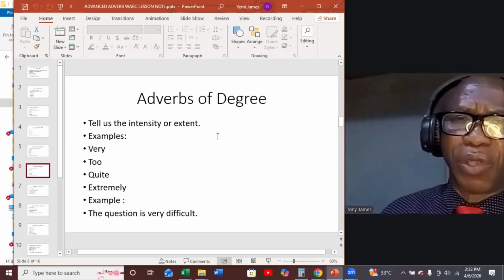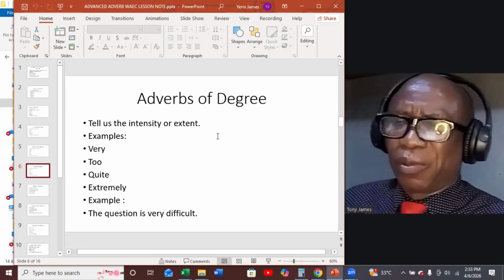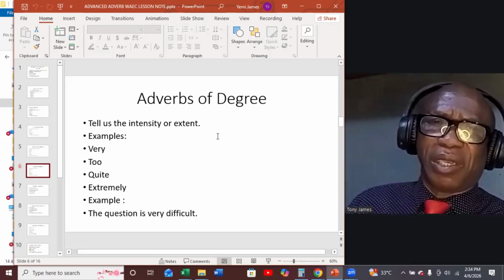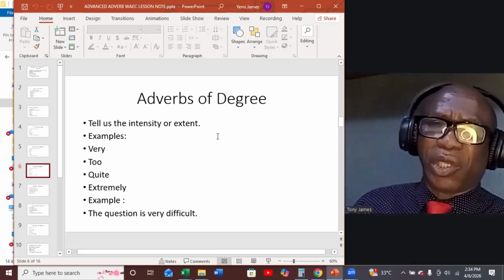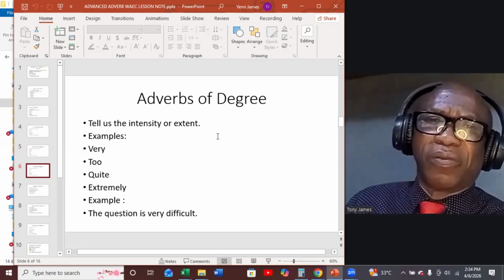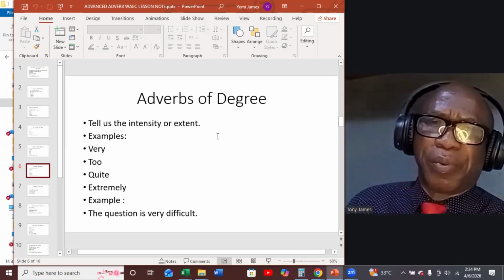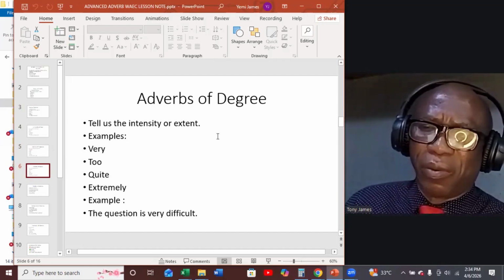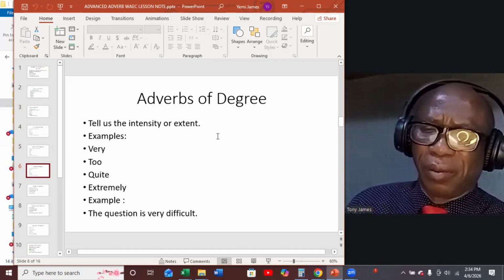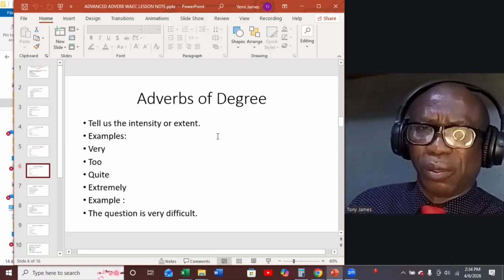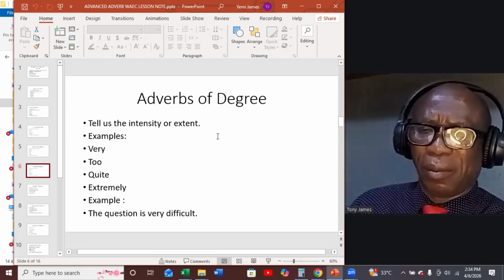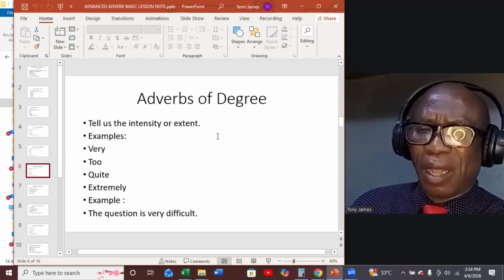We also have adverbs of degree. Adverbs of degree tell us the intensity or extent of the action. Examples of words that show degree are very, too, quite, extremely.